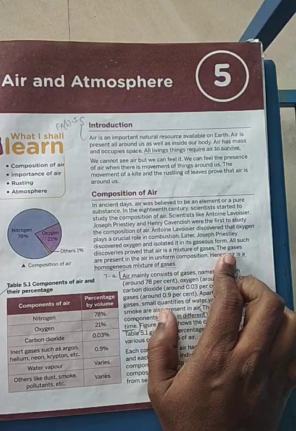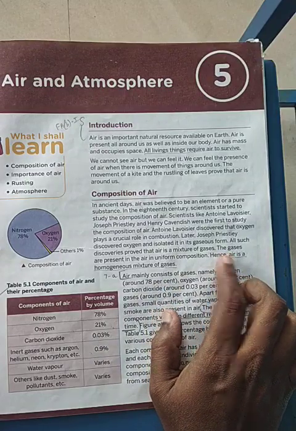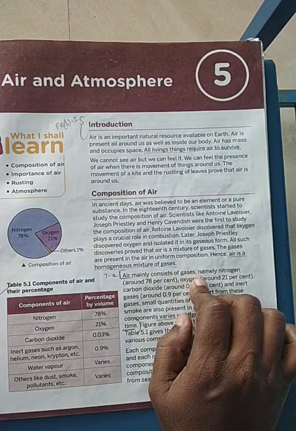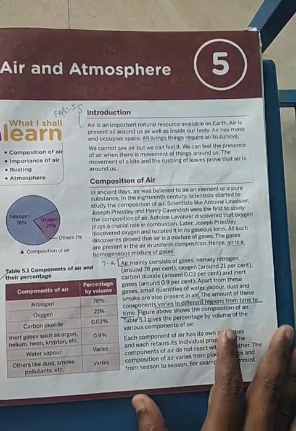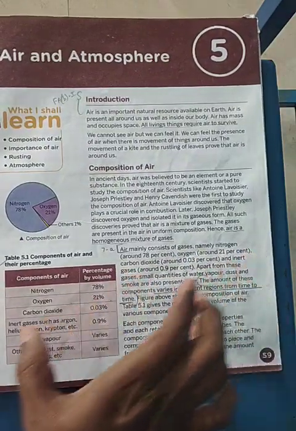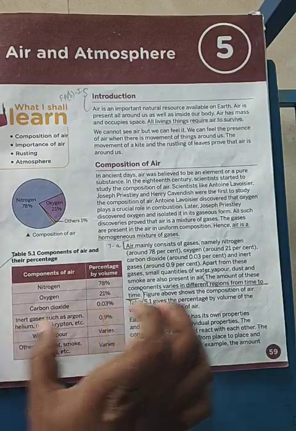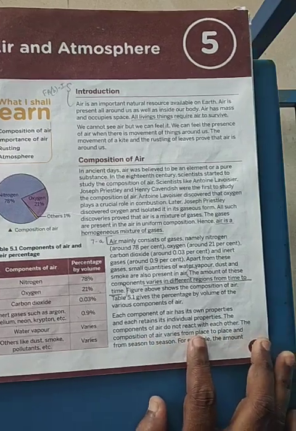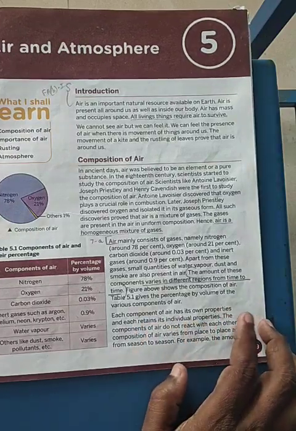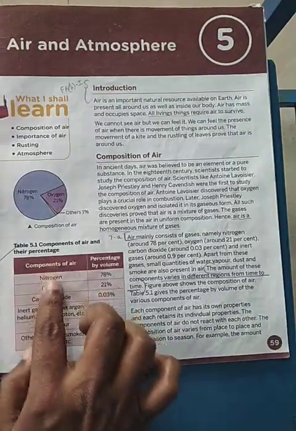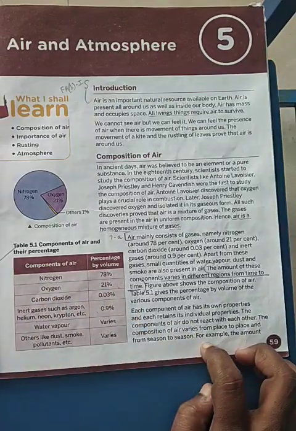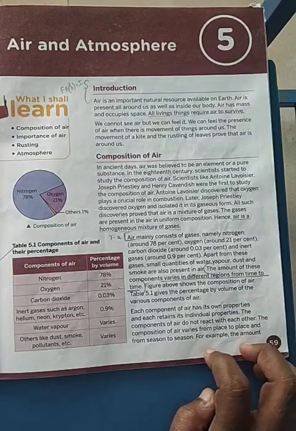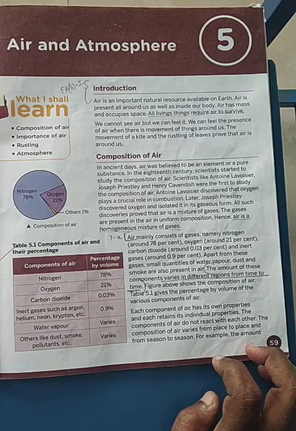The gases present in air are in uniform composition. Hence air is also called a homogeneous mixture of gases. The things given in the tabular column have only been given in words. Now coming to the properties. Air has its own properties and each component can retain its own properties. So air is also called a mixture. Mixture we already learned. That is, the individual components will retain their own physical and chemical properties.